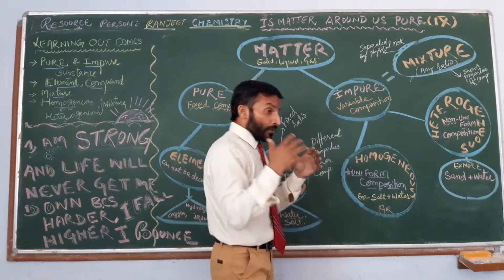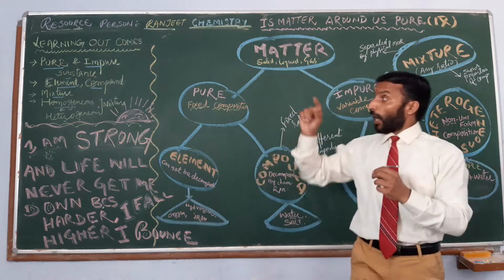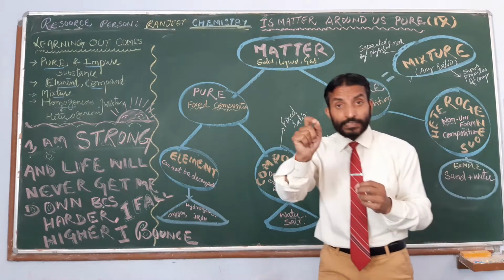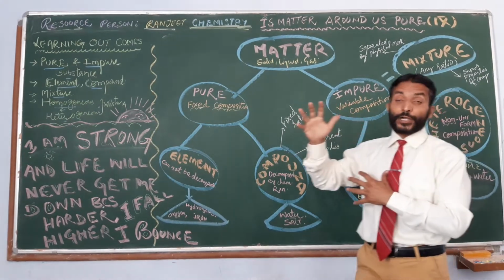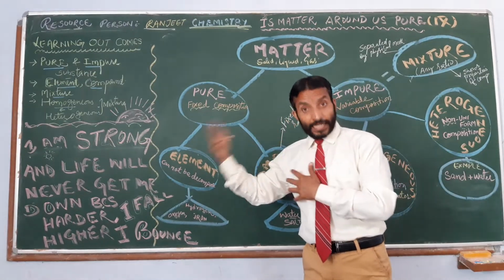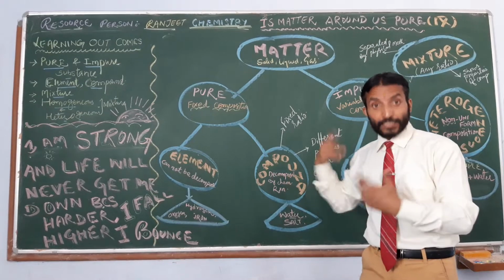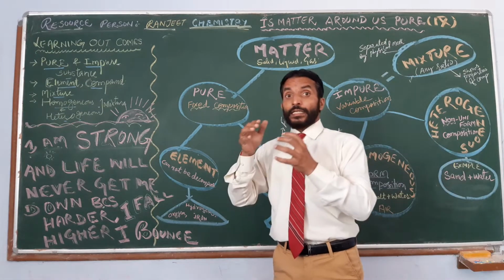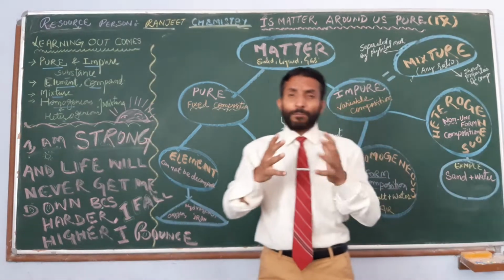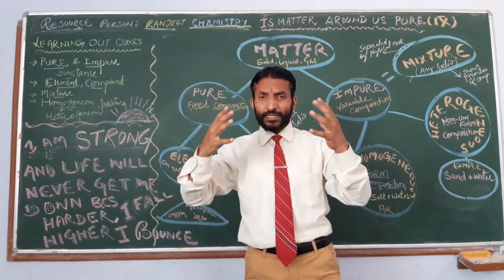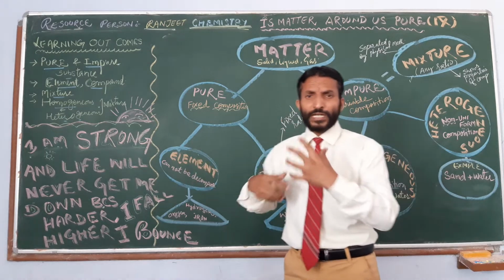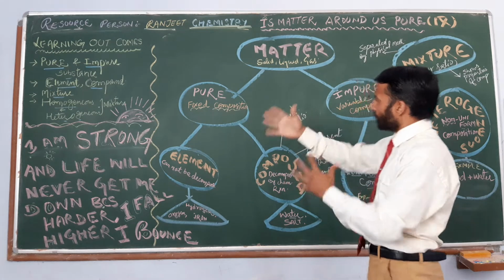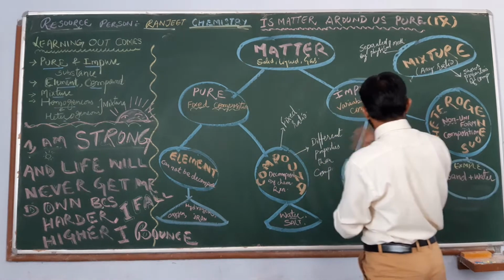For example, water is made up of hydrogen and oxygen, right? But water does not show the properties of hydrogen and oxygen. They are gases. Water is a liquid. Another point, hydrogen and oxygen help in burning, right? But water extinguishes fire. So different properties, right? That is a very important difference between these two.